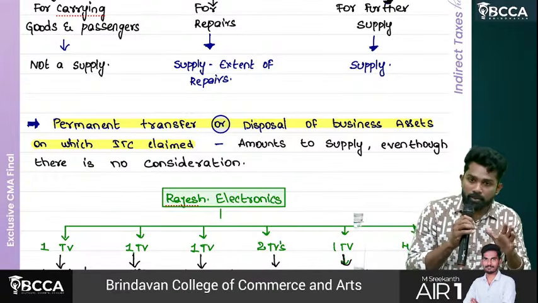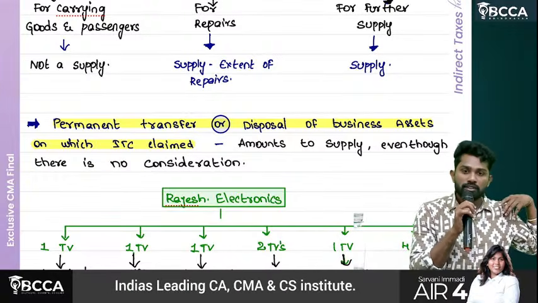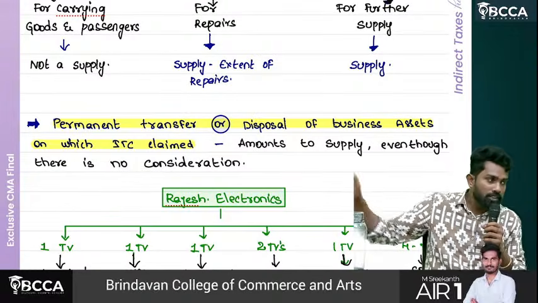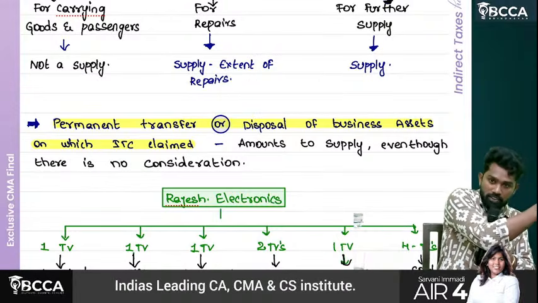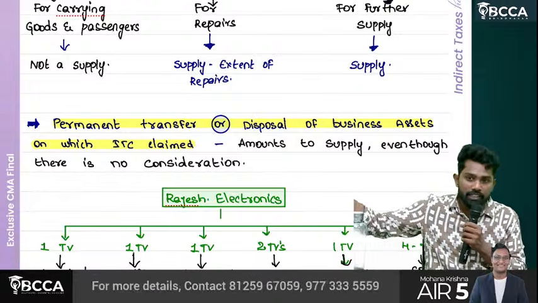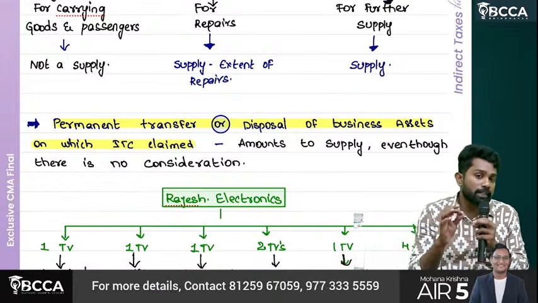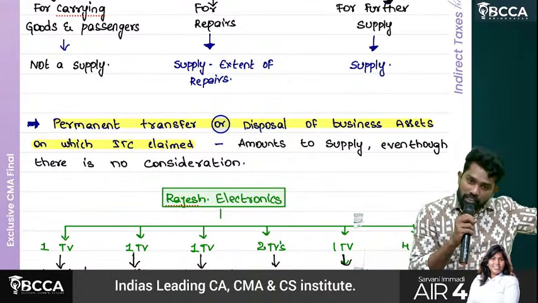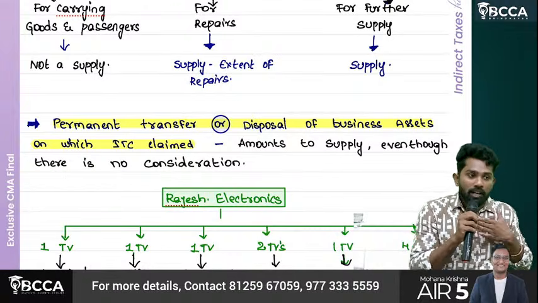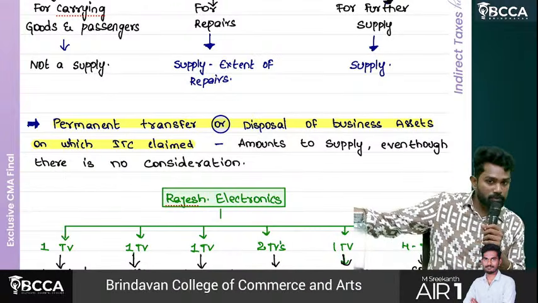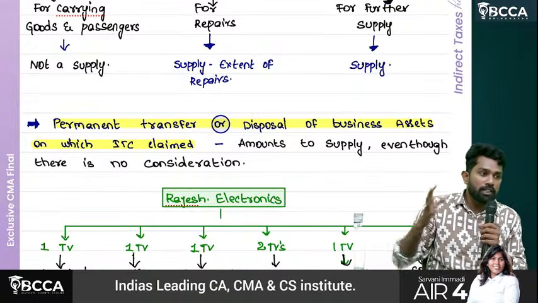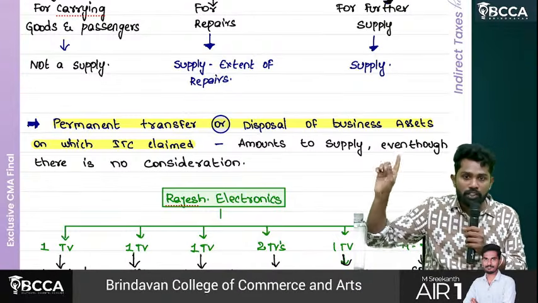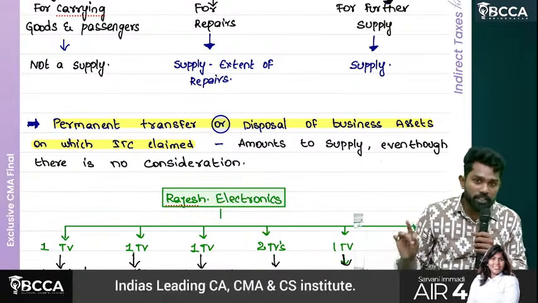Understand? Now what is double taxation? I purchased goods, sir. That time the goods got taxed. And again when I sell them, the goods will be taxed. At the time of my purchasing it is taxed, and again when I sell also it is getting taxed. 2 times taxing. That's why, to avoid double taxation, initially when I purchase, whatever the tax amount is, I can take it as ITC, and it is eligible to set off with the tax payable. So effectively the tax paid already will be adjusted, only the extra amount you will pay, not cumulatively always, right? That's why the ITC concept has been given.